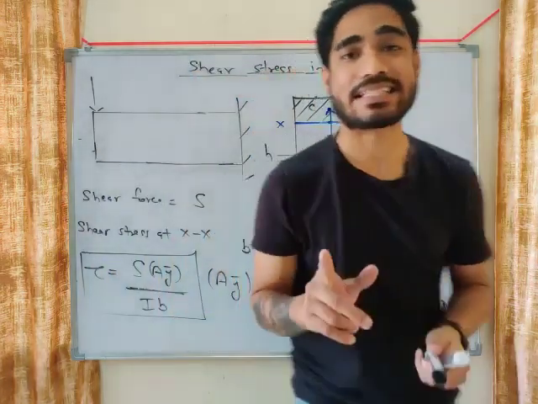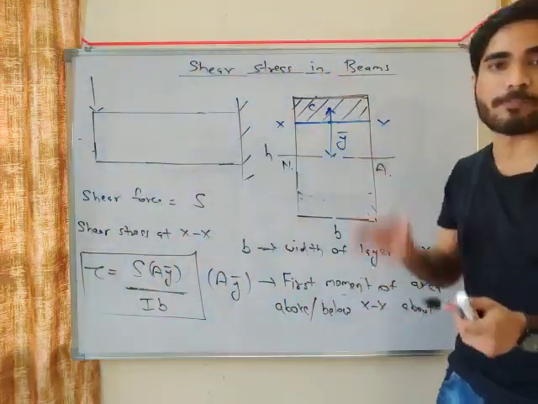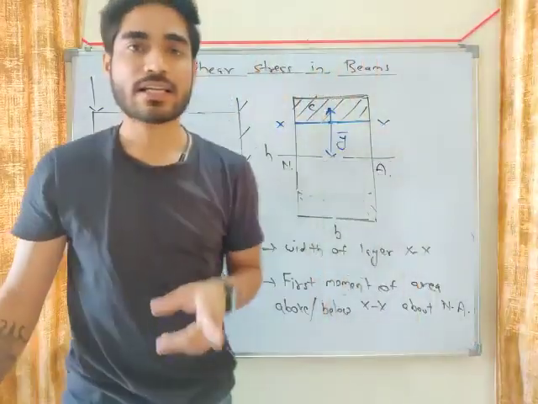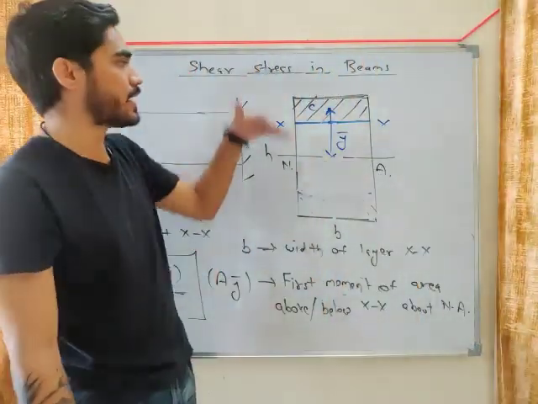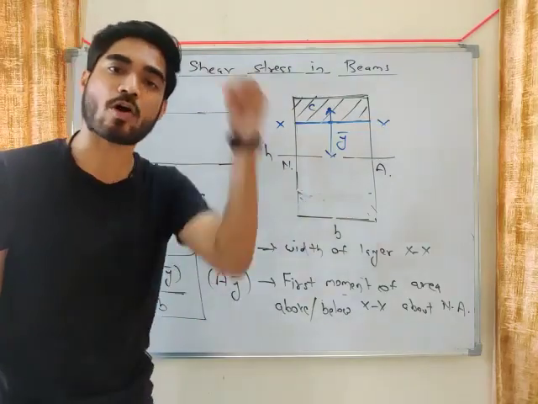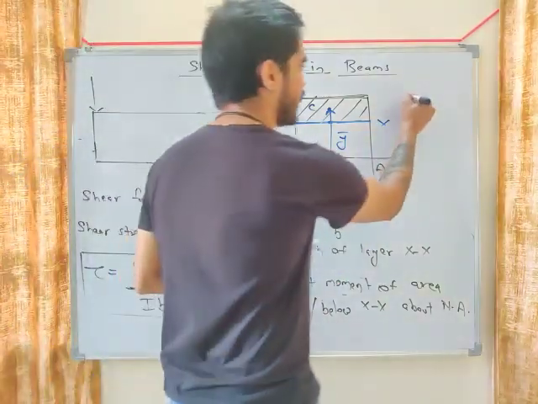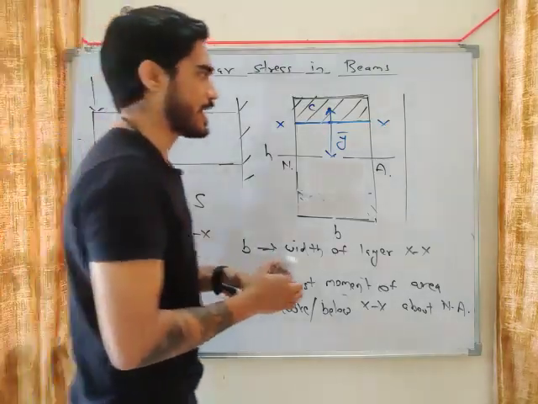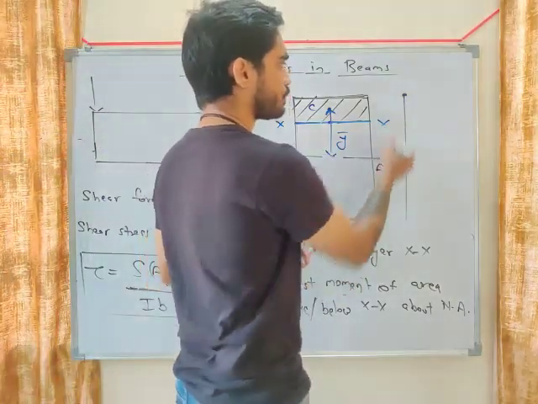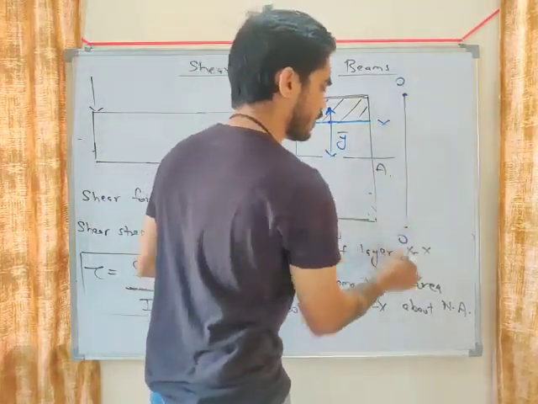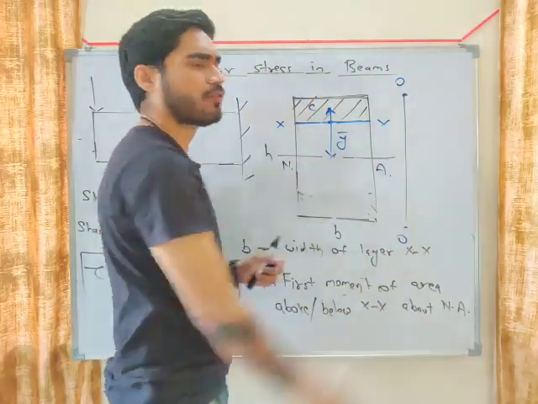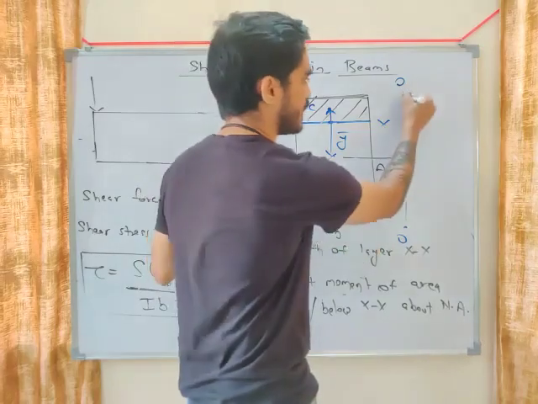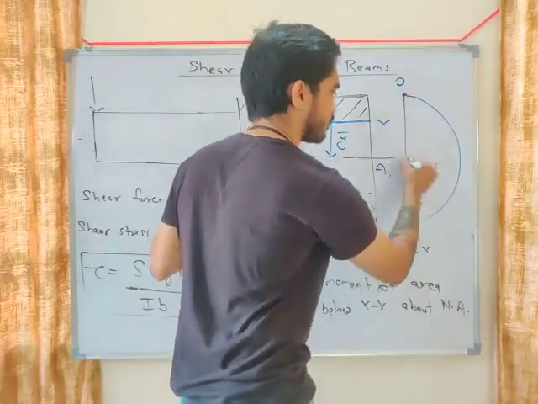Remember this, bending stress is maximum at top and bottom. But shear stress is minimum at top and bottom. Shear stress is 0 at top and bottom for all cross sections. Okay. So what will be the shear stress distribution, my friend? Shear stress at top will be 0 and shear stress at bottom will be 0. And somewhere between top and bottom, this will be maximum. Here in this case, it is maximum at the neutral axis.